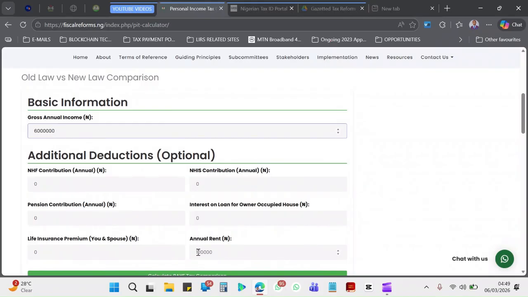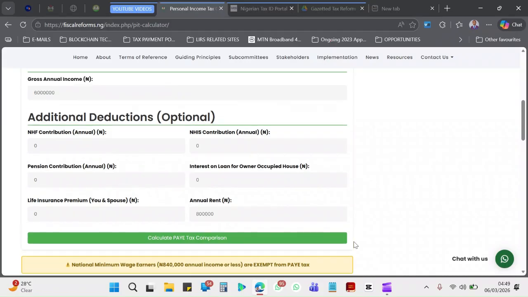Definitely that is going to change where he's living. So let's assume he's now paying 800,000 naira as rent. So I'm going to click on, let's say, his pension, NHF contribution, housing contribution yearly. Let's just give him maybe 50,000 naira yearly. National Health Insurance Scheme yearly, because he might have some other health insurance that are free.